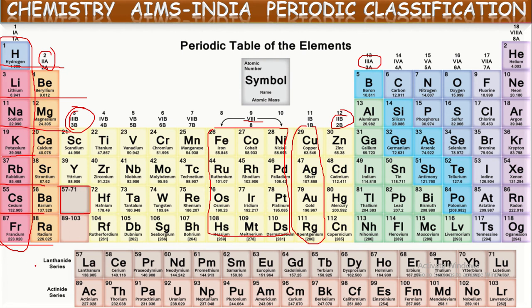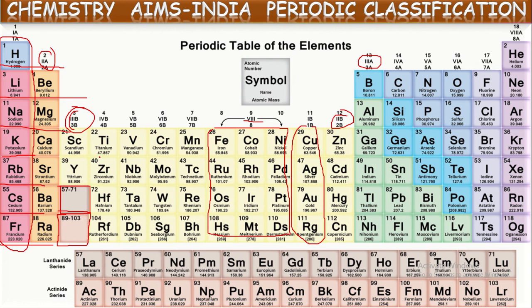Those elements are called lanthanoids. And in this place also, there should be 14 elements. Those 14 elements are also kept in a separate row. They are called actinoids. So this is the modern periodic table, which consists of 8 groups and 7 periods. These vertical columns are classified as groups. Horizontal rows are considered as periods.